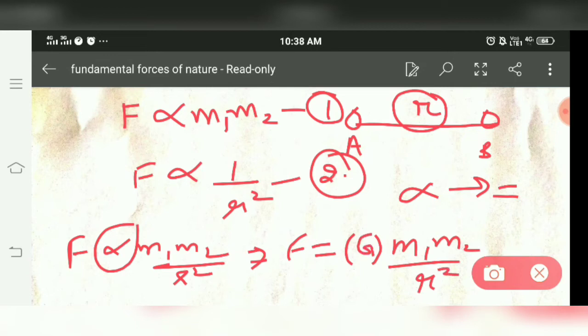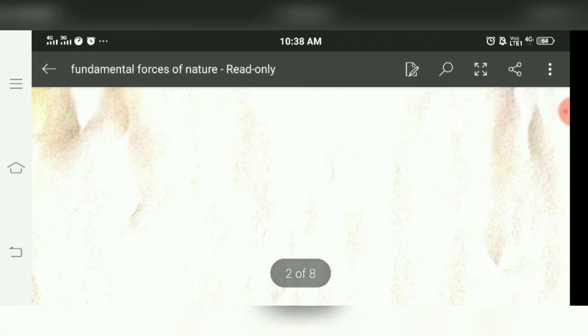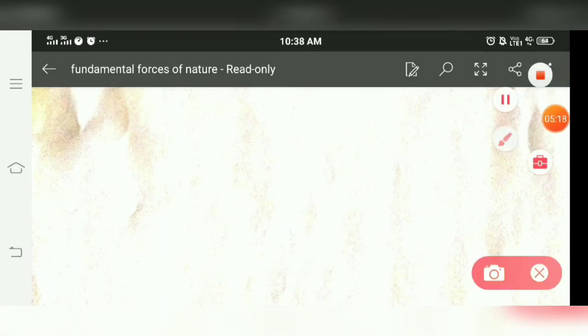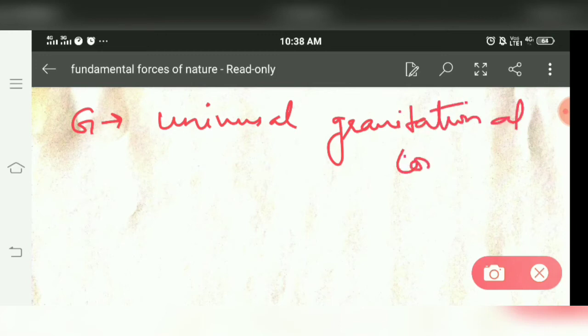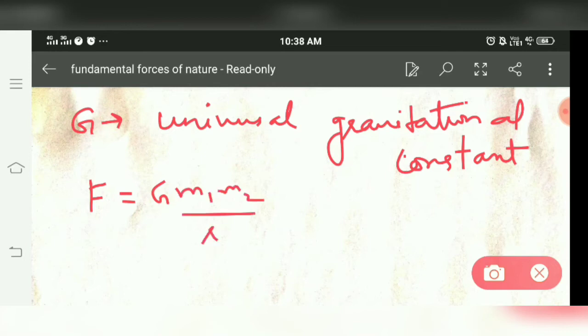Here the constant is G, where G is the universal gravitational constant. So F is equal to G m1 m2 by r square.